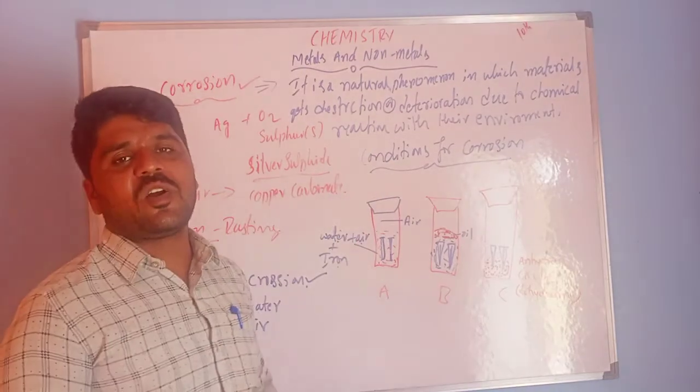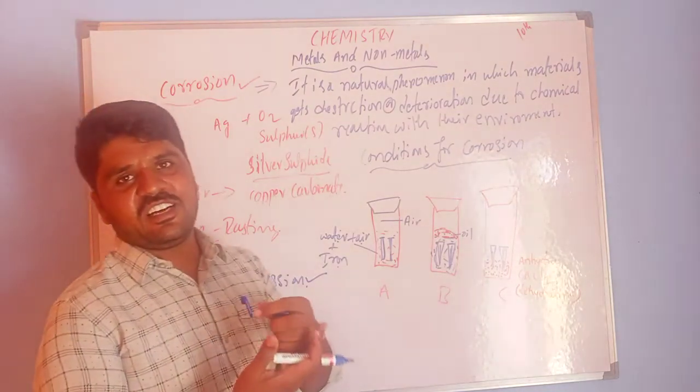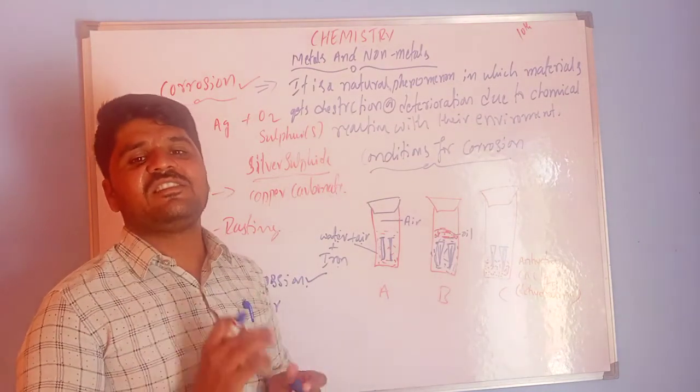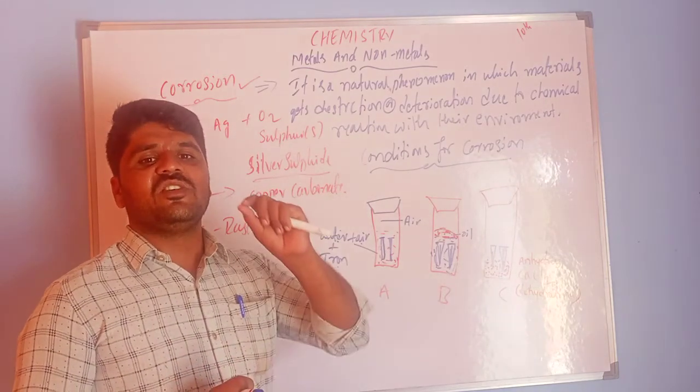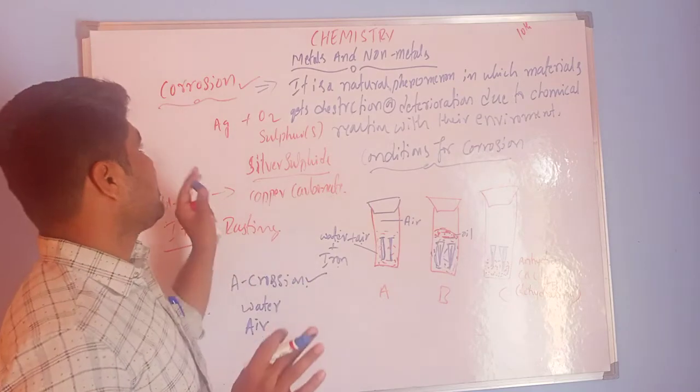So it gets corroded. The coating that forms on the metal, that yellowish brown colored coating, we call rusting. This is what today's class on corrosion is about.